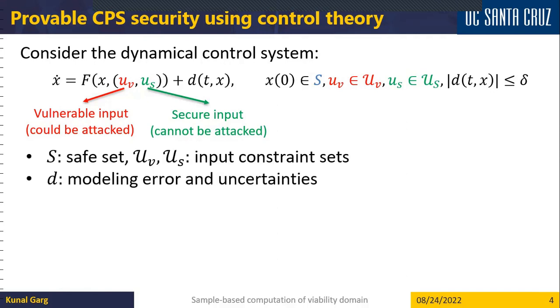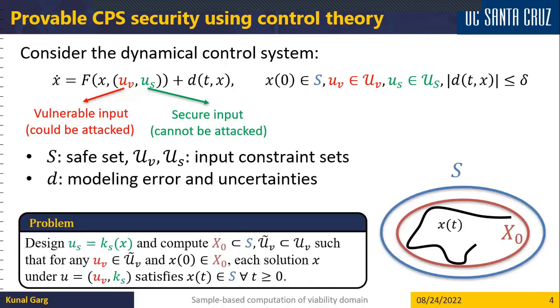Here, the sets are defined as follows. S denotes a safe set within which we require the dynamical system to remain at all times. UV and US denote the respective input constraint sets for the vulnerable and the secure inputs. And the function D models or represents the unmodeled dynamics or uncertainties in the system dynamics.